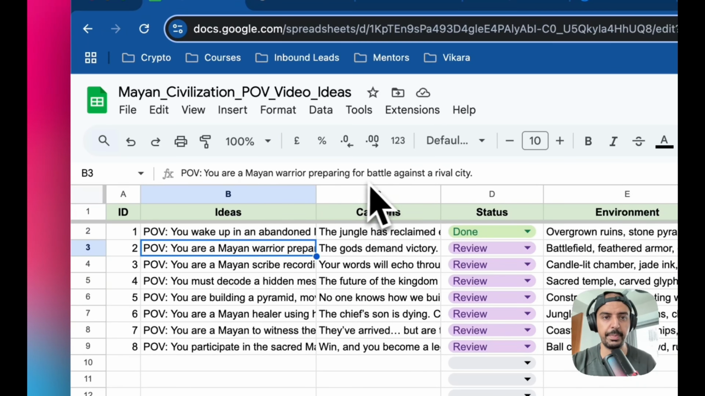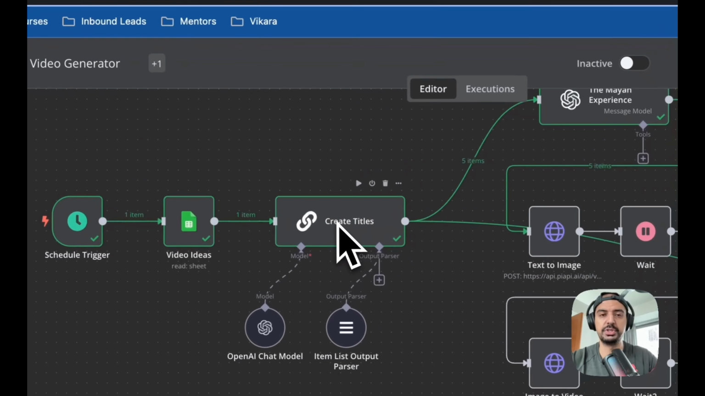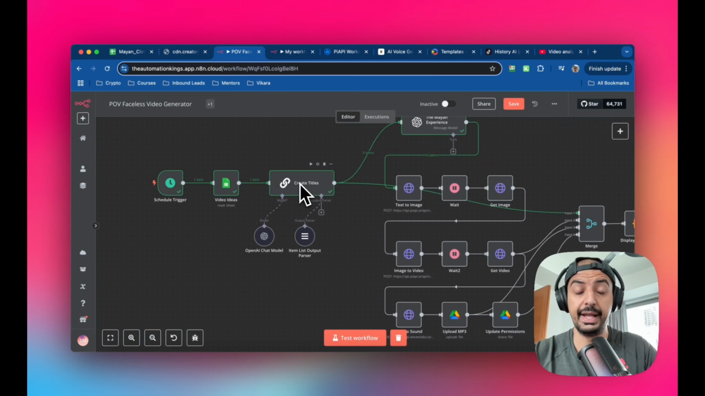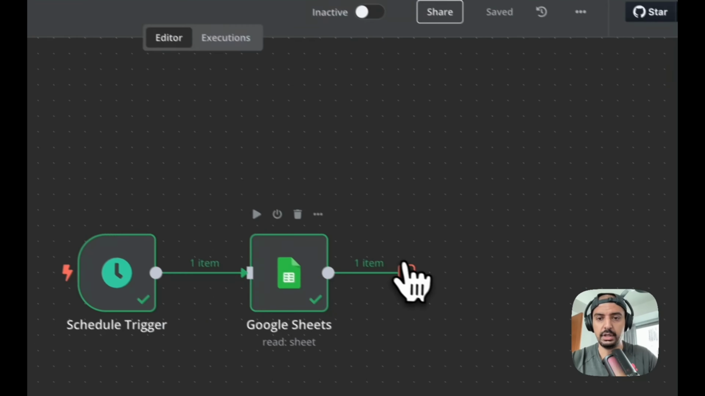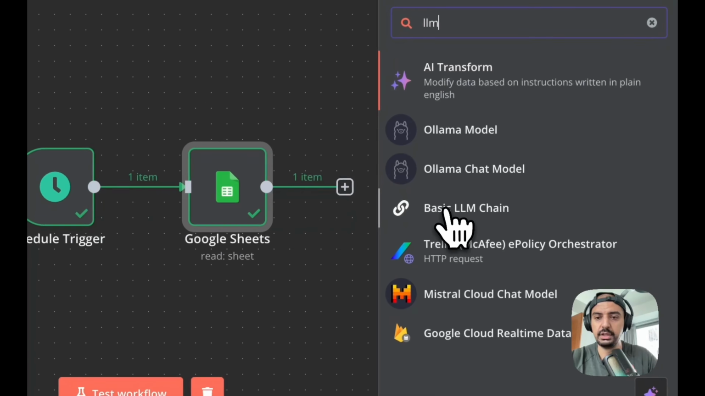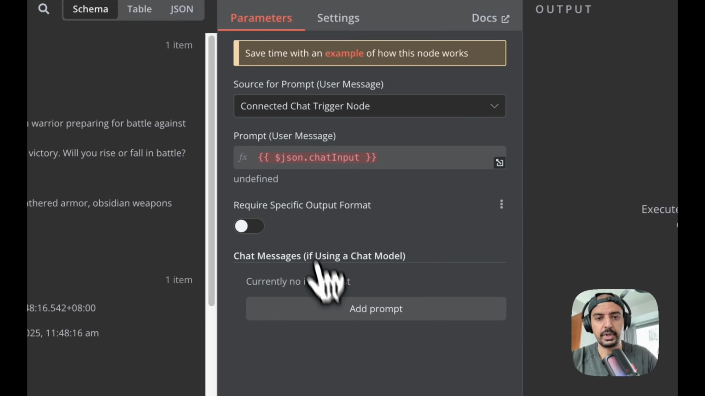And then the last one you want is this module here, which is to create the titles. And for this it's called an LLM basic chain. Okay, sounds complicated, but it's really not, and I'll show you what that is. So we want this basic LLM chain node. Okay, and this is what it's going to look like.